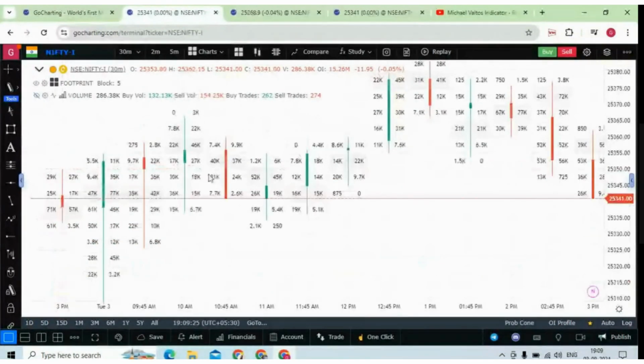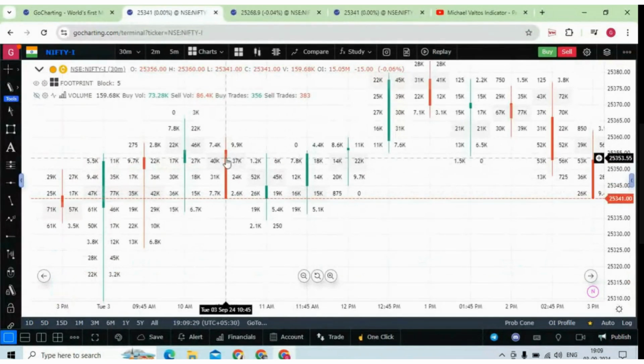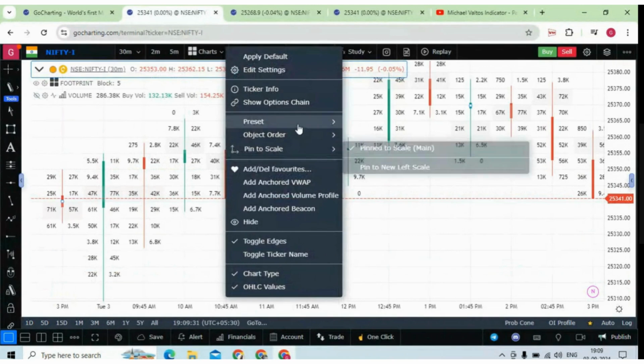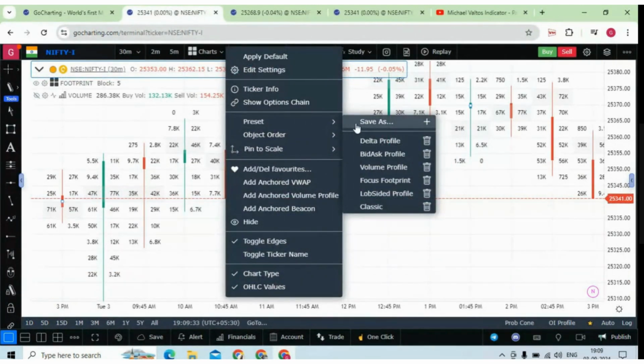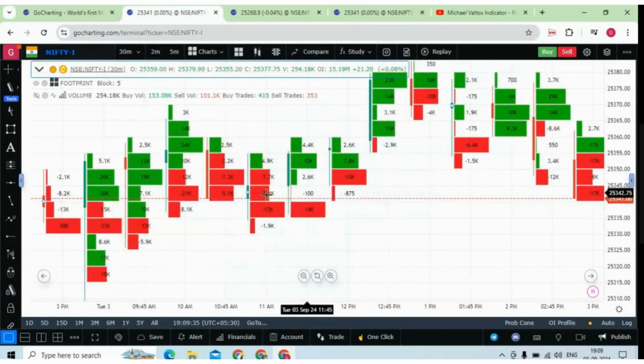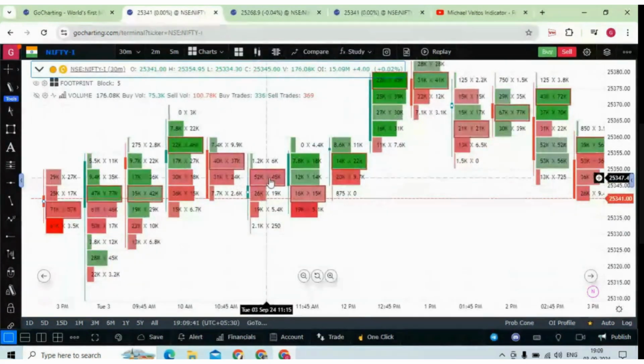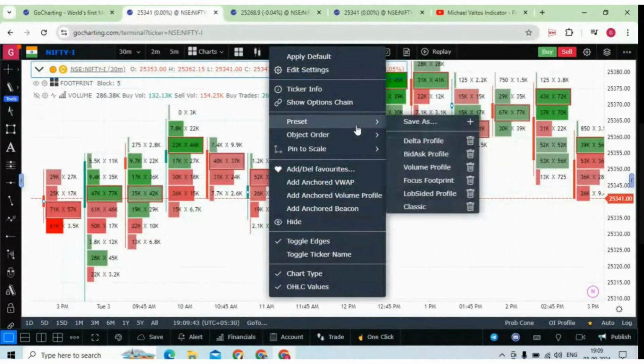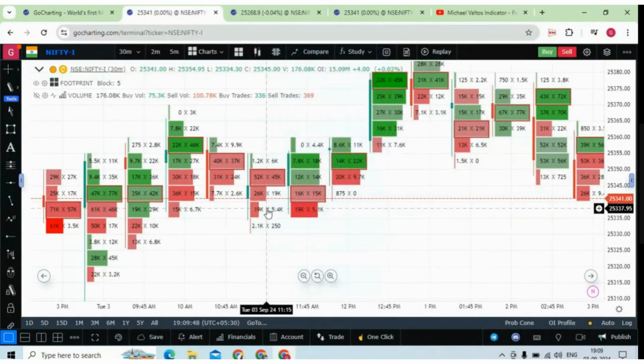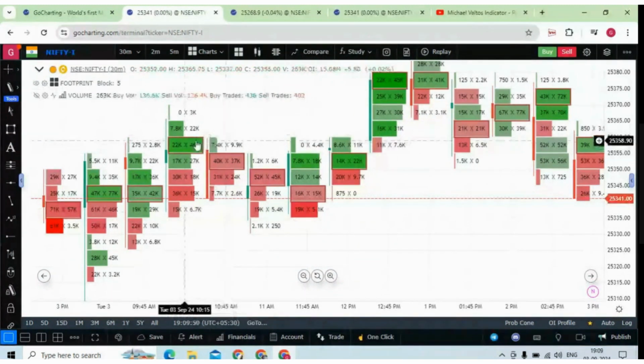Okay, because this is suggested by Mike Voltos. So the class, you can use the classic mode. Then we have a very few interesting presets. You can see the delta profile, the delta profile of each candle. You can also see the bid ask profile like this. Then you can see the volume profile. You can explore all these things. So this is how you can apply the footprint charts on your chart.